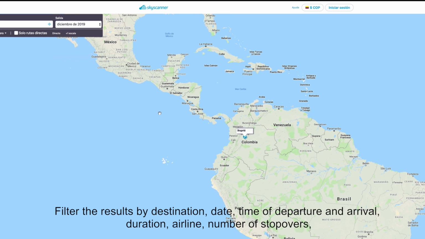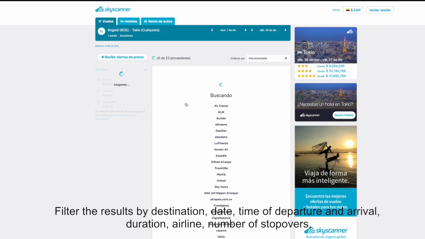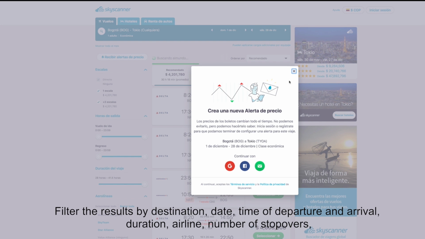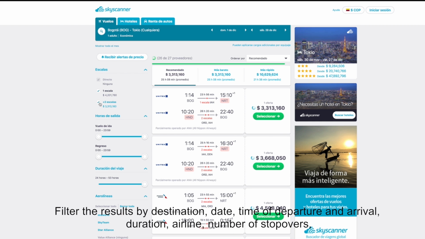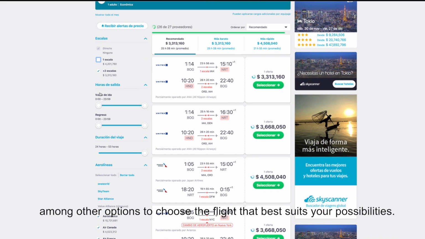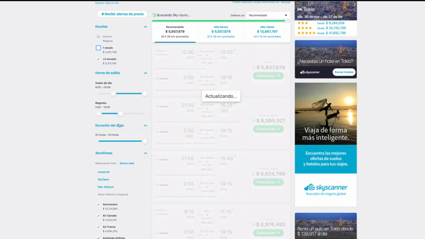Filter the results by destination, date, time of departure and arrival, duration, airline, number of stopovers, among other options to choose the flight that best suits your possibilities.